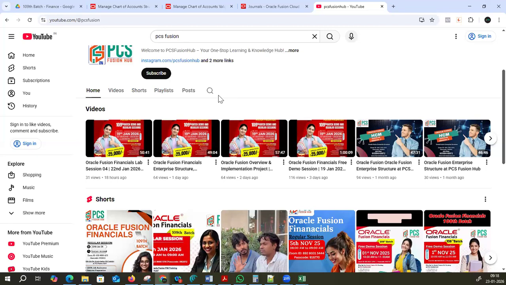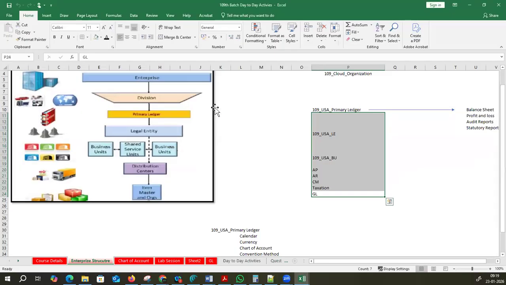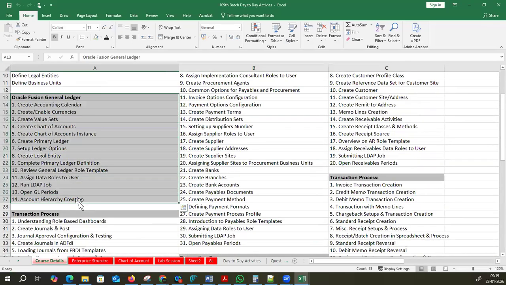I have one question. For the sequence of any project, you have to start from the general ledger, right? Yes. The sequence will help you. Usually, organizations or other institutions jump here and there, but I don't want to go like that. So this will help you in your future as well.